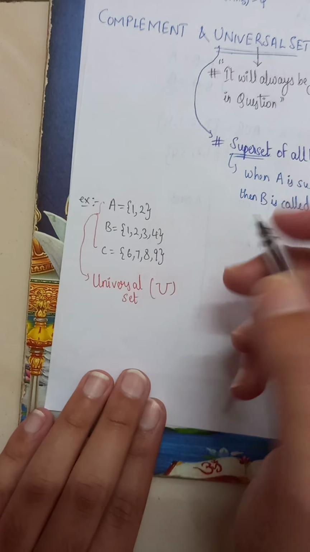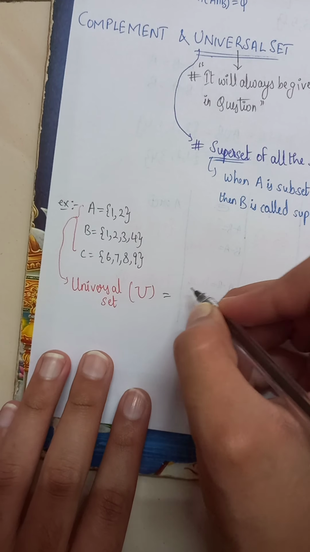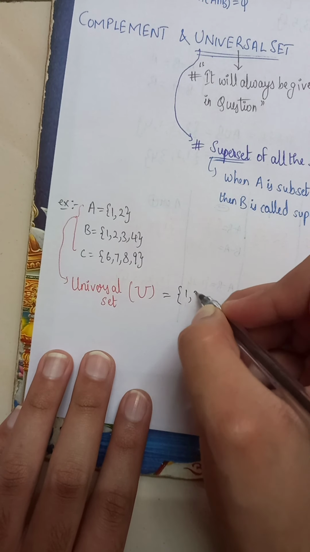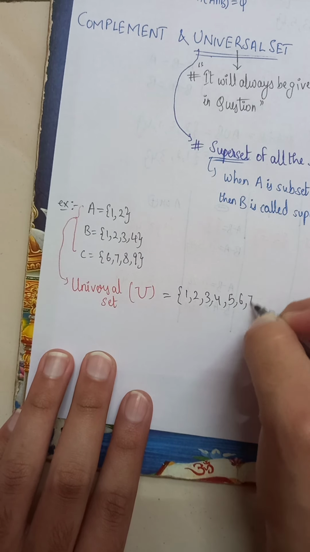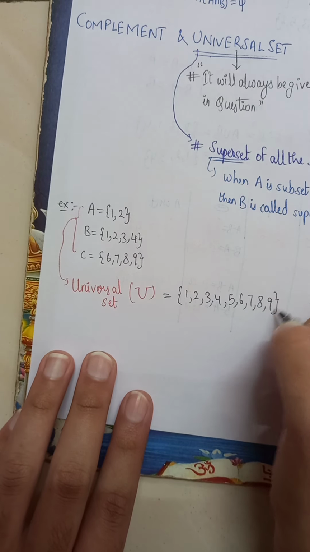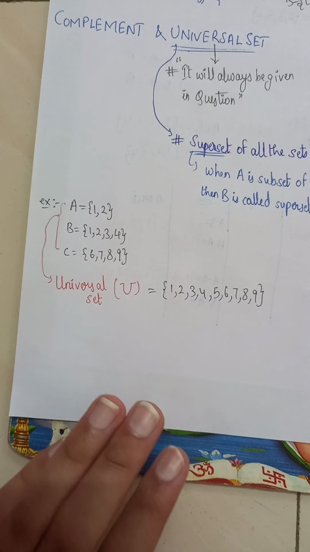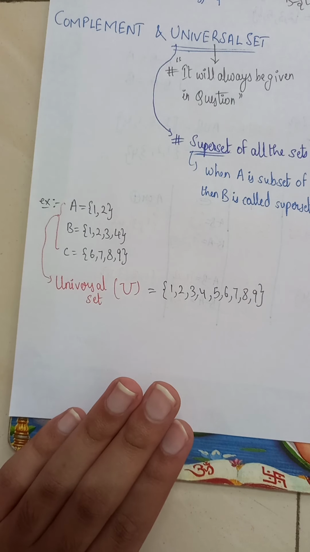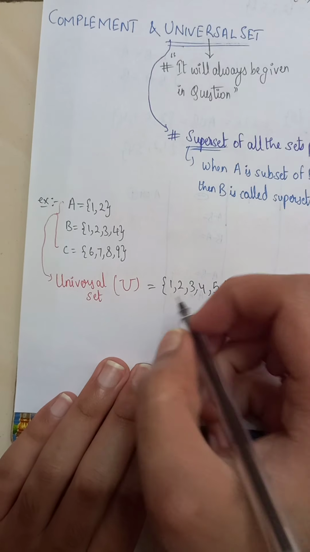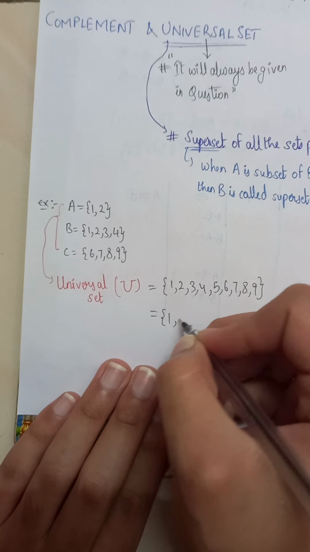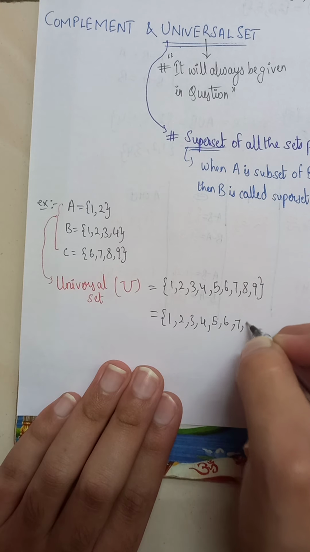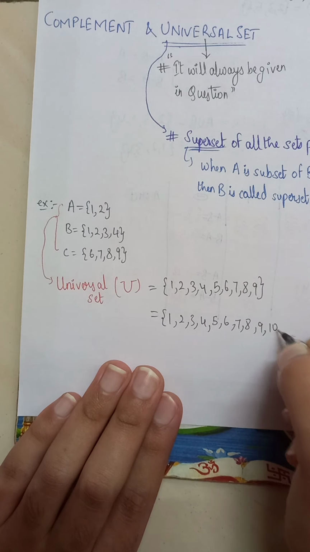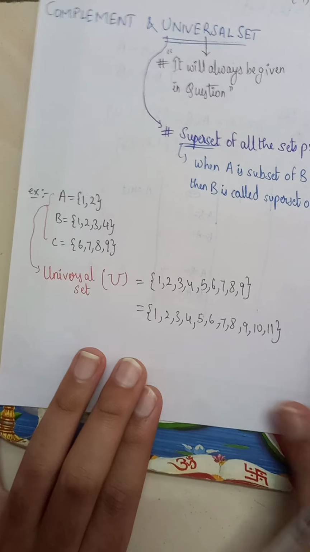So I can write the universal set as 1 2 3 4 5 6 7 8 9, and I can also write 1 2 3 4 5 6 7 8 9 10 11, like that also.